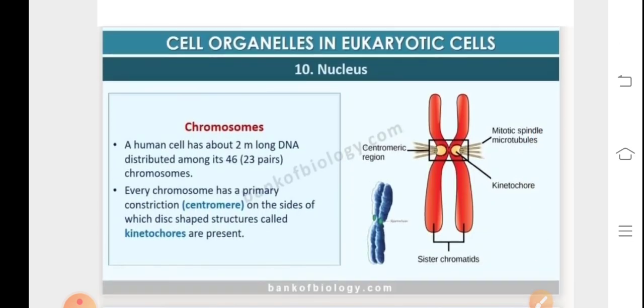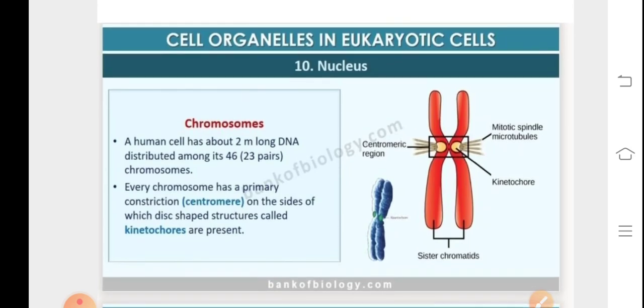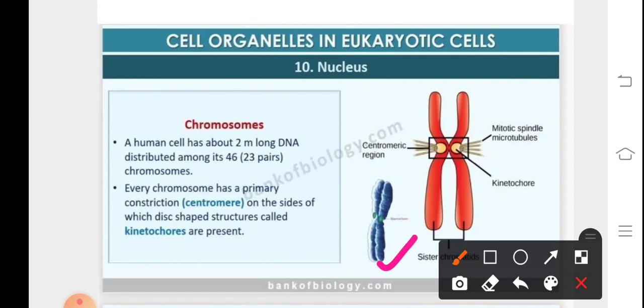The nucleus basically comprises the chromatin material which gets arranged in the form of a structure like this, referred to as the chromosome at the time of cell division. In the eukaryotic cell, like Homo sapiens, we have 23 pairs of chromosomes. There's a primary constriction which is referred to as the centromere, which holds the two sister chromatids together. So these, what we see, are referred to as the sister chromatids. There is a disc-like structure present above and below, referred to as the kinetochore, which helps in the attachment of the chromatin fiber.